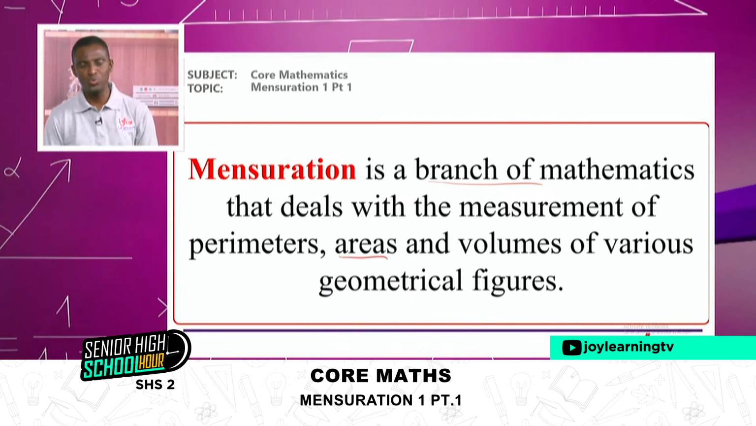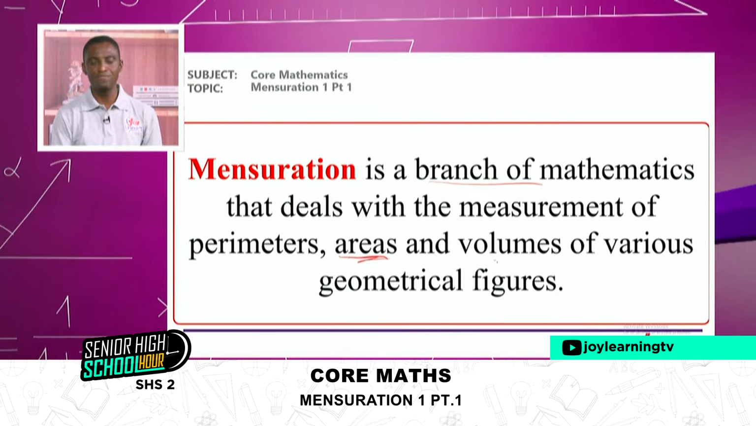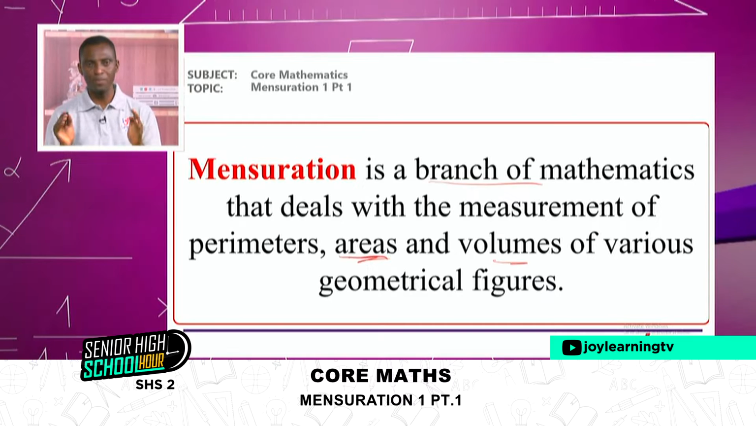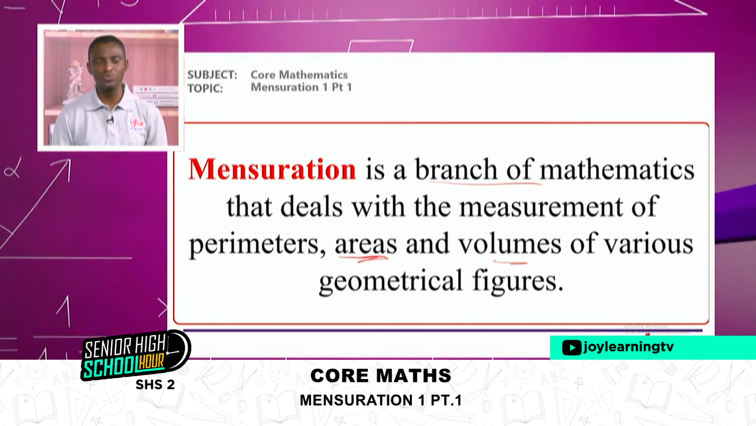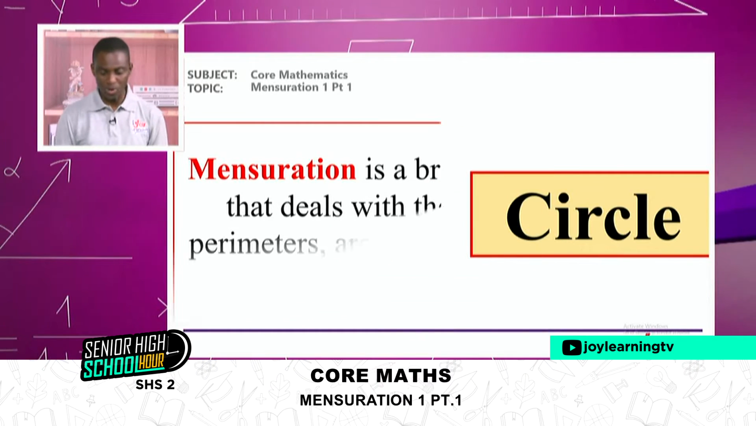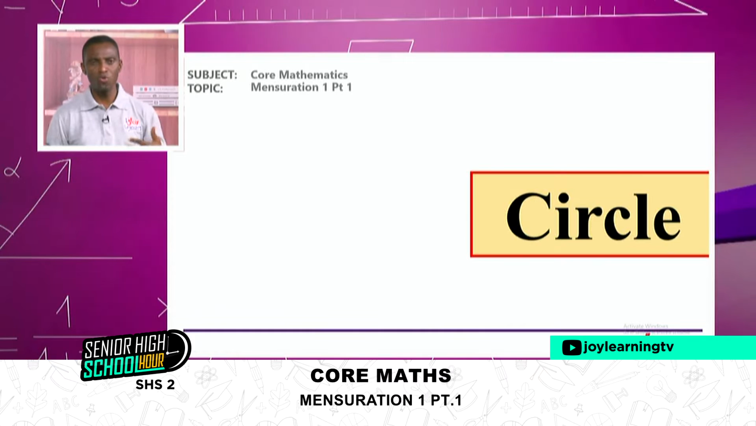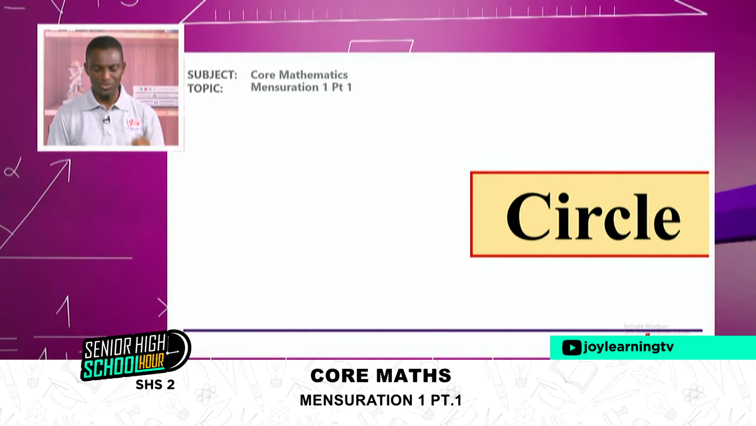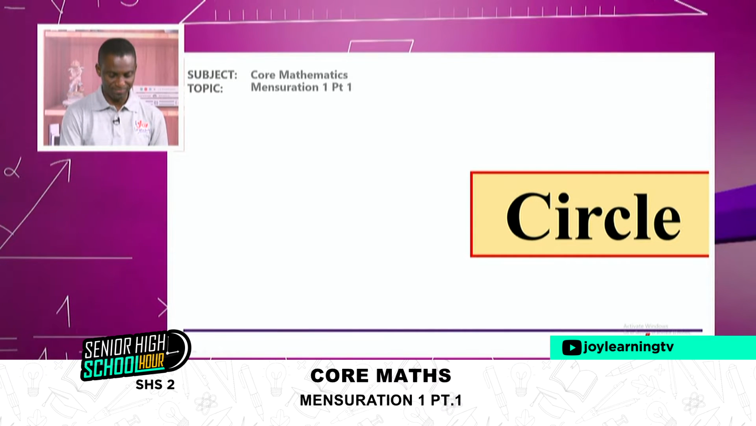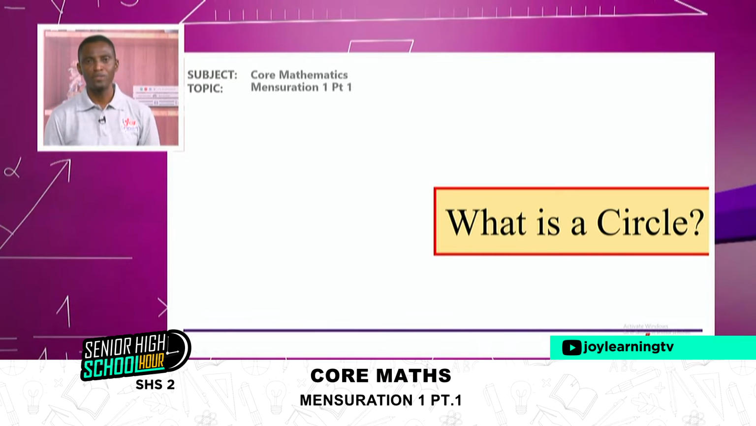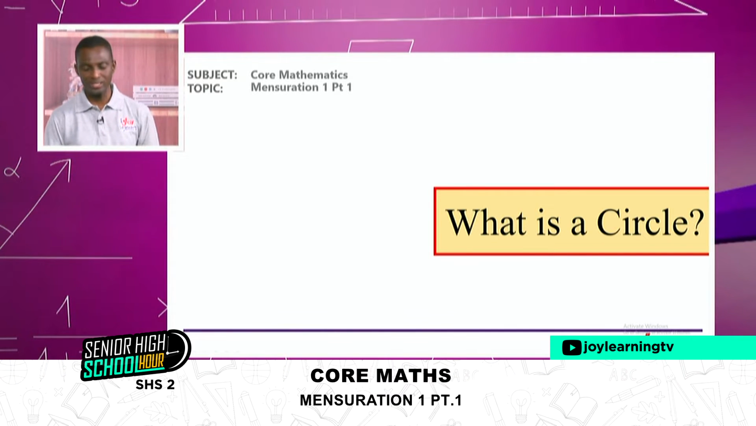And so mensuration 1 basically deals with all plane figures and their areas and then the perimeters. Then mensuration 2 will deal with areas and volumes of solid figures. And so for mensuration 1, we are going to look at only plane figures. Then mensuration 2 will look at solid figures. And so today we are looking at mensuration 1. And mensuration 1 always starts with the concept of circle. Let's understand circle as used in mathematics. So what is a circle? And I'm sure you might have defined it severally using different definitions.